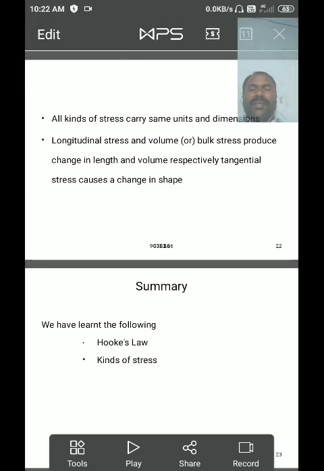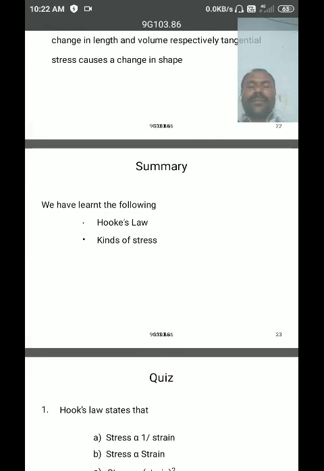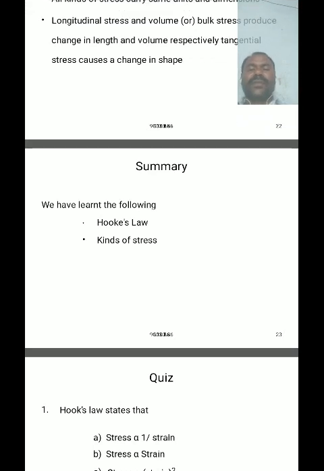These are the types of stress. So in this class we have learned Hooke's law and types of stress. Hooke's law means the applied stress is directly proportional to the producing strain within the elastic limit, or simply within the proportionality limit.